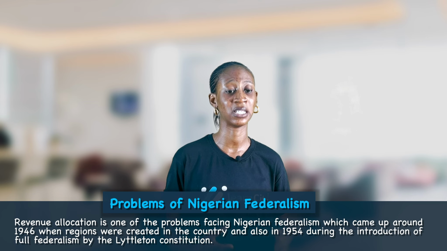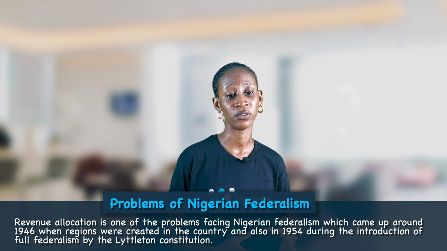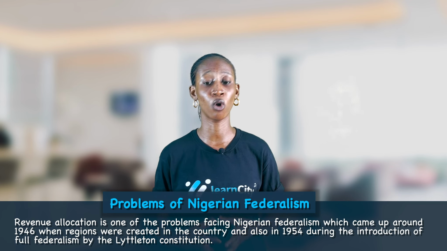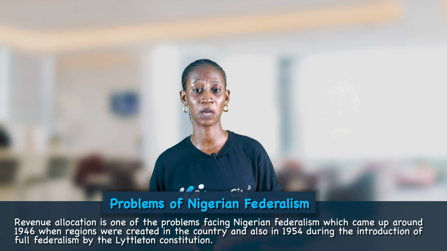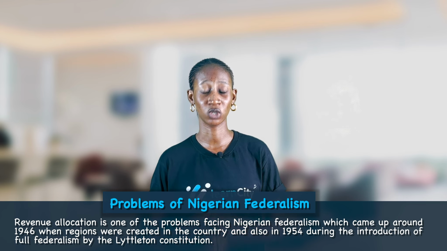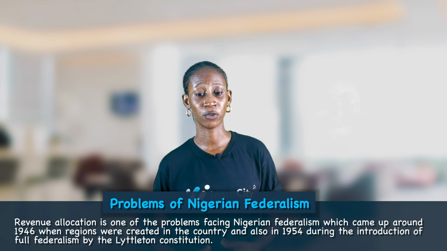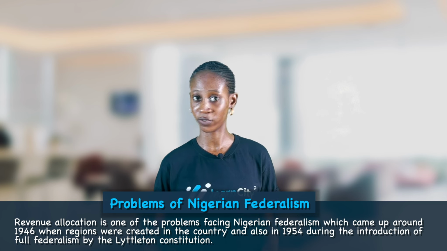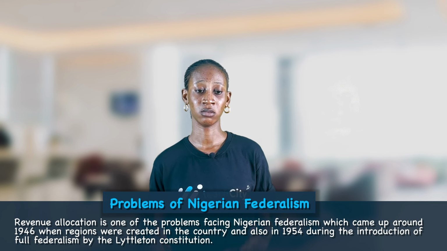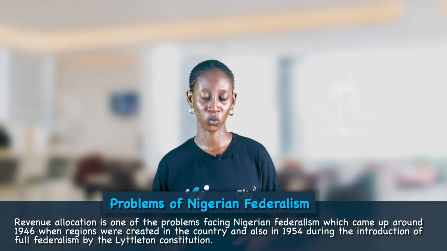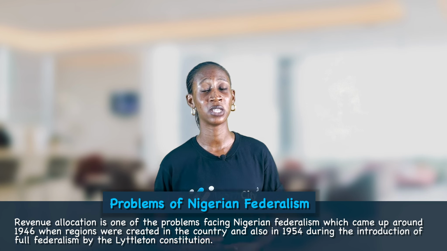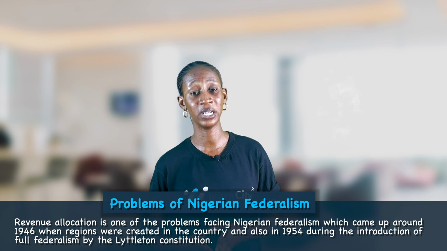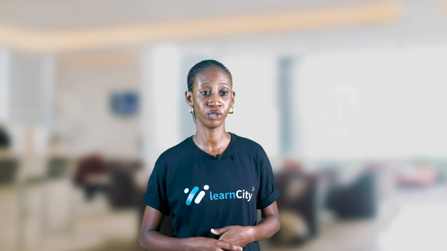Revenue allocation is one of the problems facing Nigerian federalism, and it came up around 1946 when regions were created in the country, and also in 1954 during the introduction of full federalism by the 1954 Constitution. That was not true federalism in 1946, but in 1954 true federalism was created in the country. When true federalism came to Nigeria, revenue allocation has always been a problem, right from the pre-independence time when Nigeria was divided into regions.